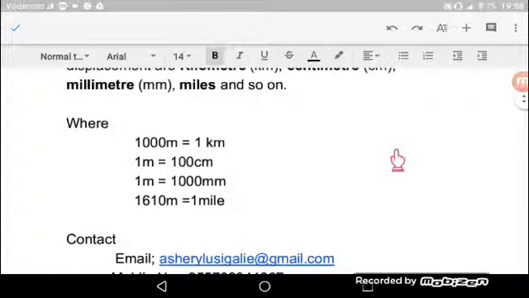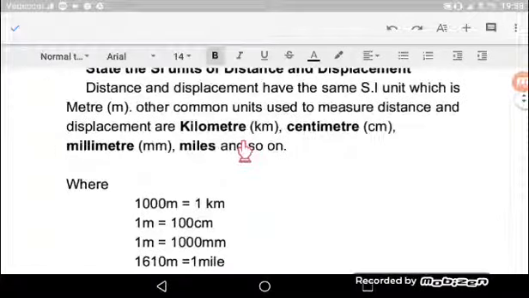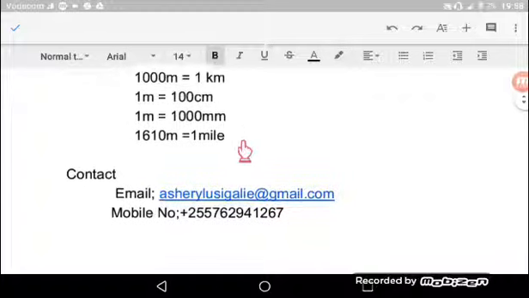Na hapa kuna relation ambazo unaweza kutumia. 1000 meter is equal to 1 kilometer, 1 meter is equal to 100 centimeter, 1 meter is equal to 1000 millimeter, 1610 meter is equal to 1 mile. Kwa hiyo hizi relation zinatumika kukonvert measurement, labda unapokuwa umefanya measurement kwa kutumia hizi unit zingine kwenda kwenye SI unit for distance and displacement.